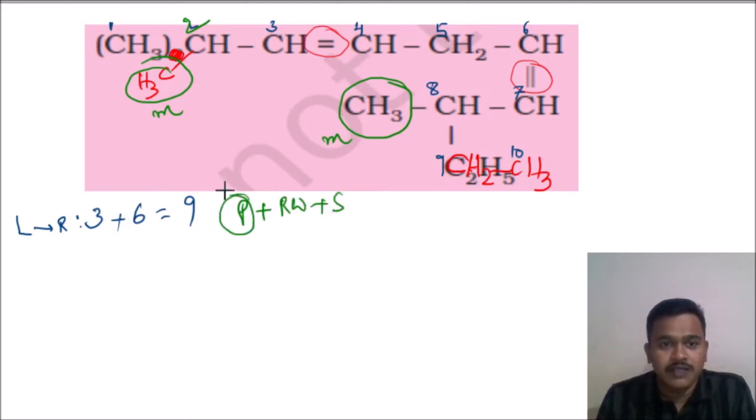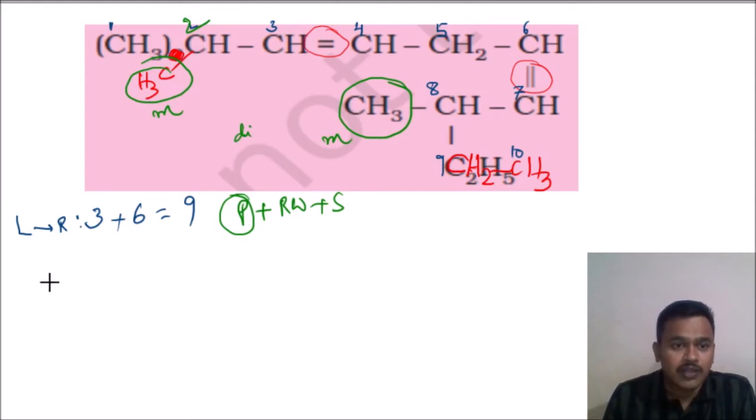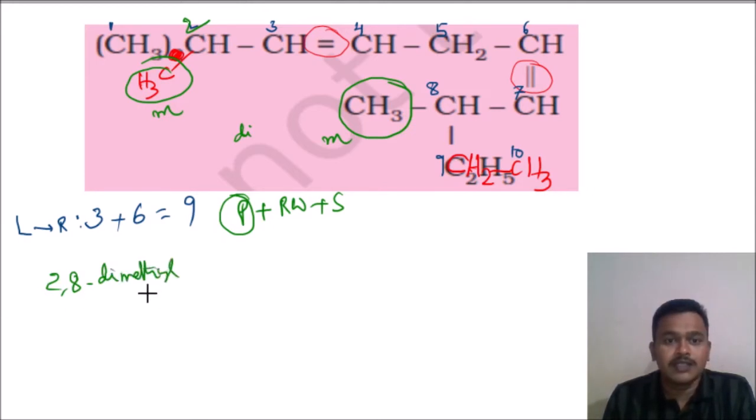Under the prefix, branches will come. Two branches are there, similar branches, so we have to use the prefix di. Two are there, so methyl. Which positions? 2, 8. So 2, 8 hyphen dimethyl. This is the prefix. Then the root word. How many carbons are there?